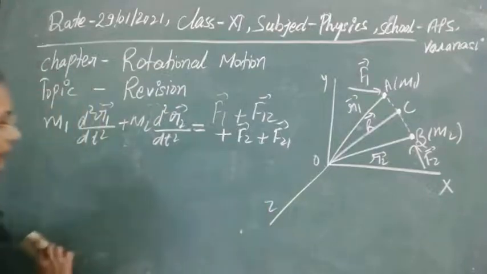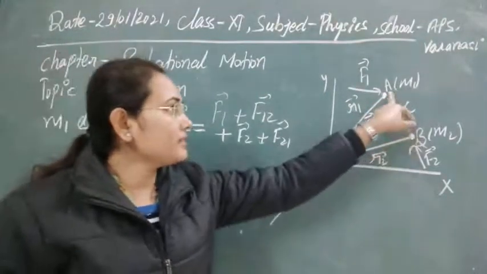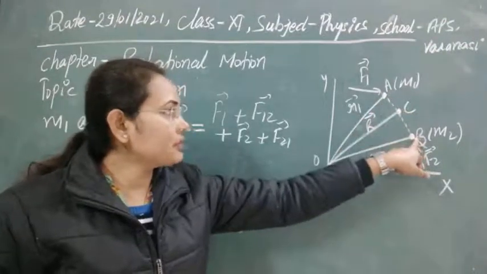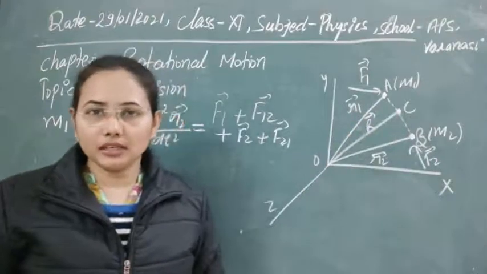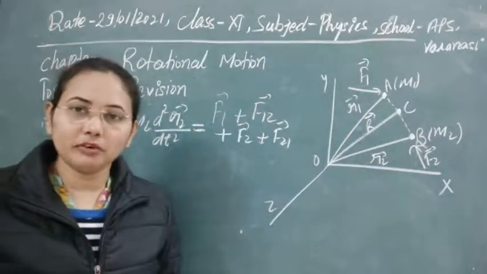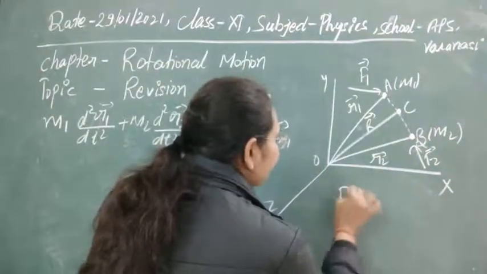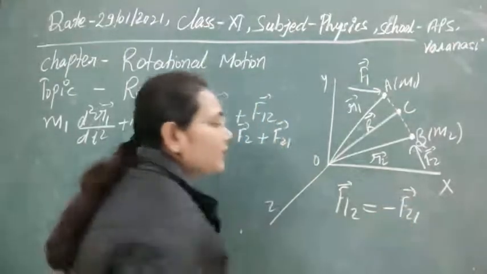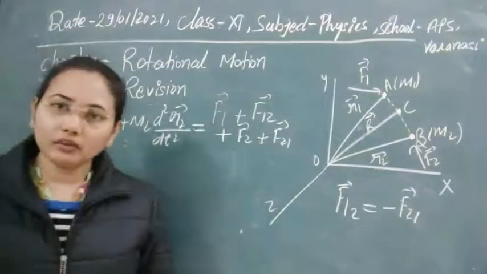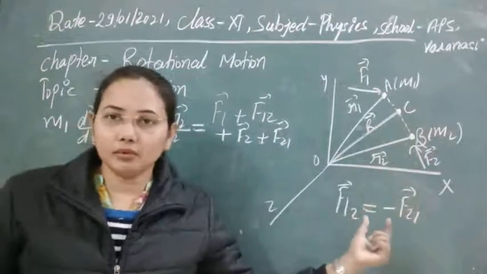And we know that by Newton's third law, these two particles are imparting force on each other, and these forces are equal and opposite in nature, meaning they are just forming an action and reaction pair. So for that case, F12 will be equal to minus F21, meaning they are equal in magnitude and only their direction of action is opposite.